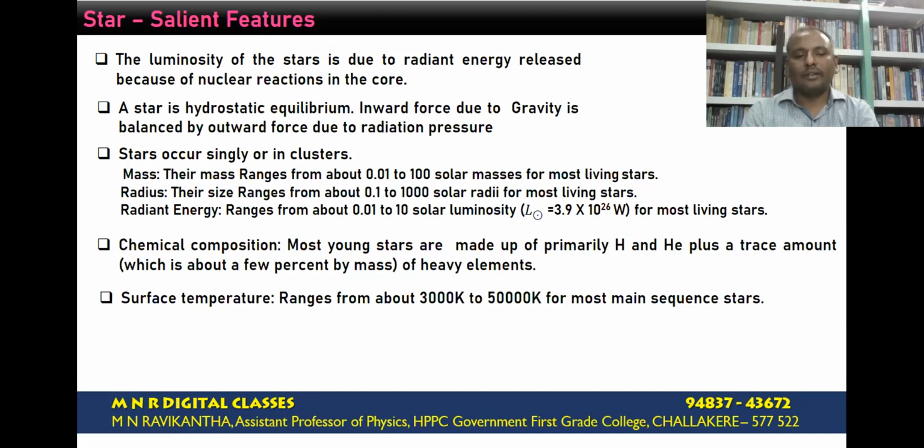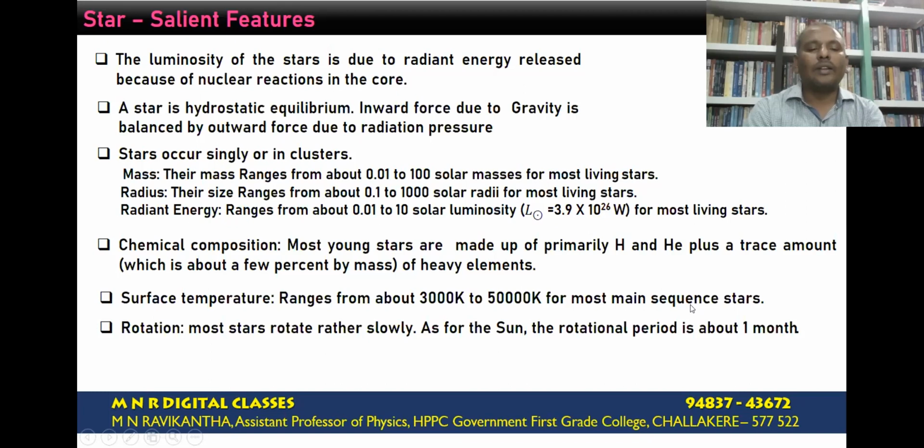The next one is surface temperature. The surface temperature, that is the temperature at the surface of the star, is about 3000 Kelvin to 50,000 Kelvin for most main sequence stars. This term surface temperature should not be confused with the core temperature, that is the temperature inside the core. That core temperature is very high, of the order of 10^6 Kelvin. The surface temperature is the temperature of the surface.